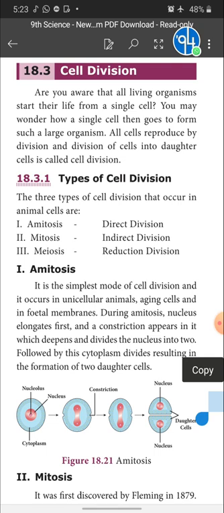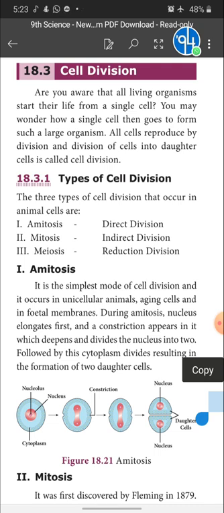Next one is amitosis. What is meant by amitosis? You can observe it from the diagram itself, children. Amitosis is the simplest mode of cell division and it occurs in unicellular animals. What are unicellular organisms?